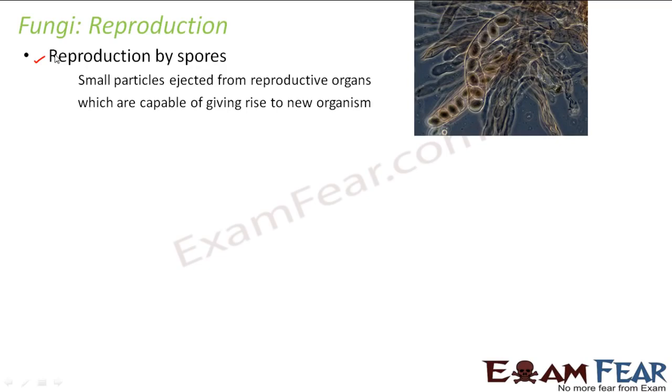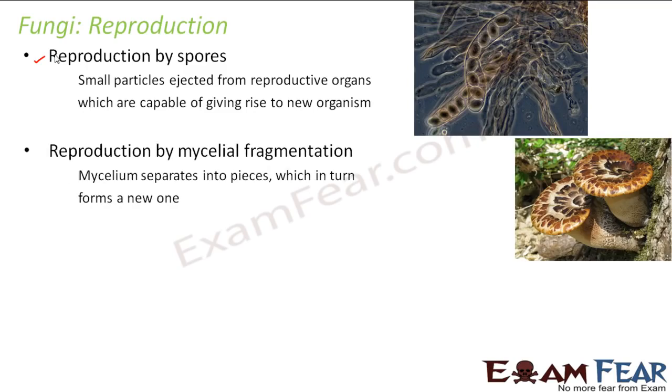Such small particles are ejected from the reproductive organs, and then they are carried away to new places, or carried over distances through air or wind or some other animals, and then those small particles are capable to give rise to a new organism. So that is how fungi reproduce, by spores.